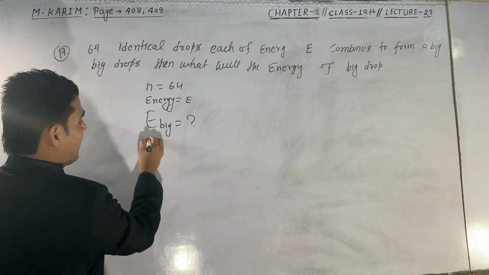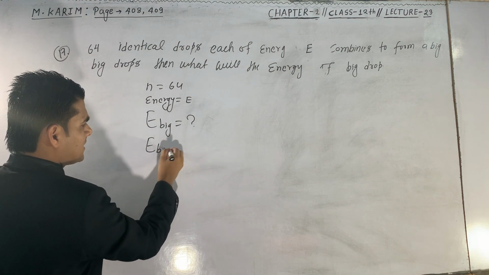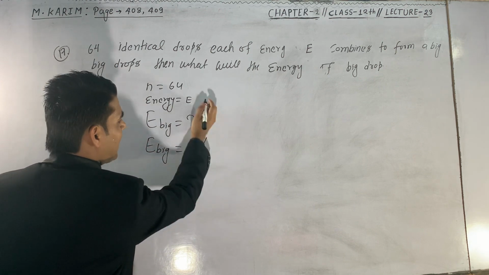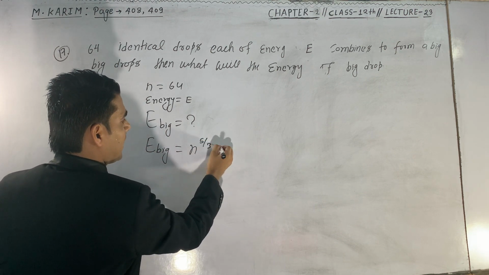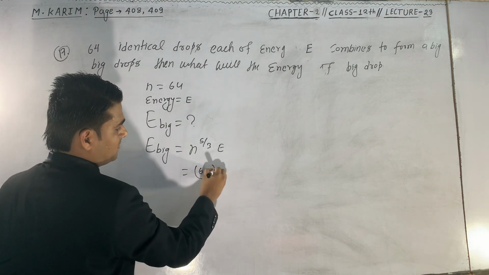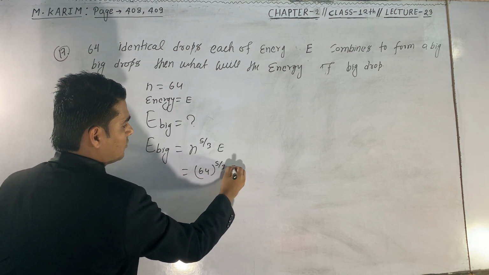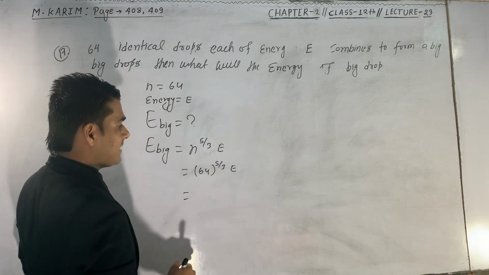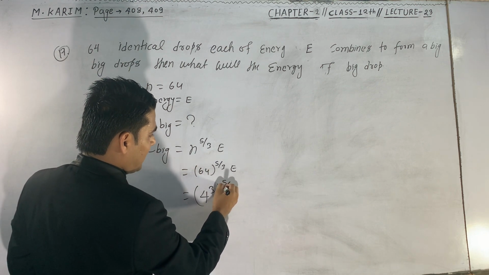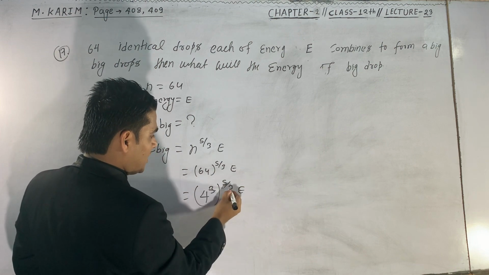So we have the formula. In the previous class, I taught you the energy of the big drop is equal to n to the power 5 upon 3 into E, so 64 to the power 5 upon 3 into E. 64 can be written in the form of 4 to the power 3, to the power 5 upon 3, into E. This 3 cancels this 3.